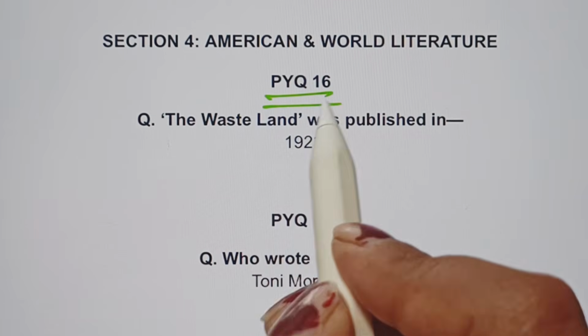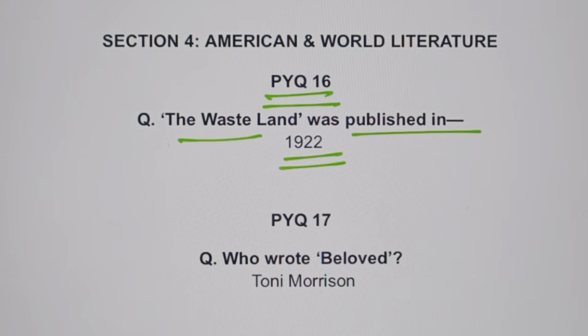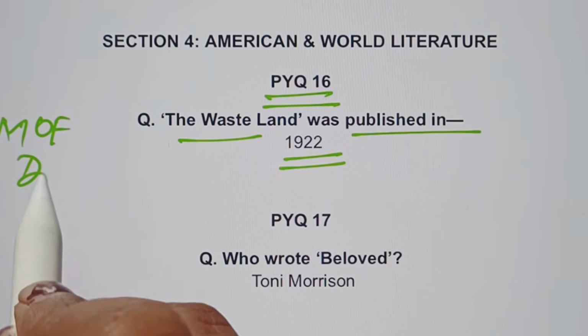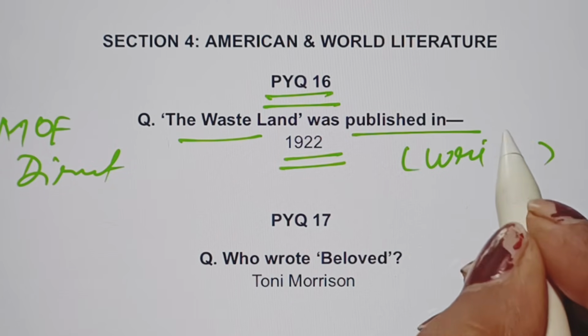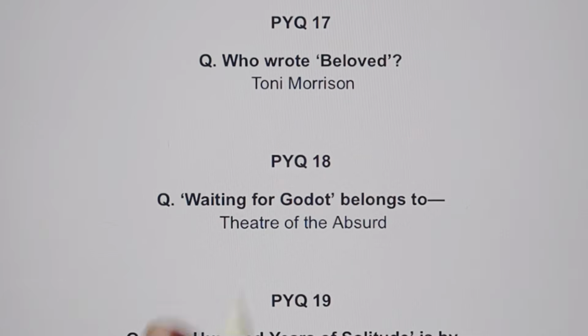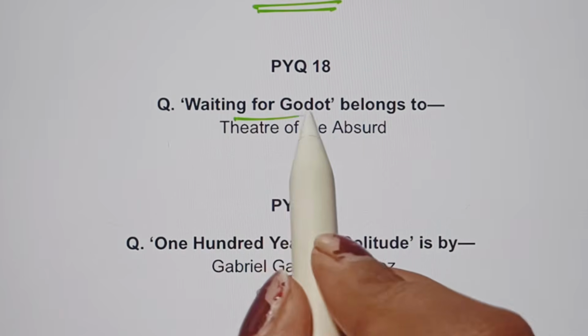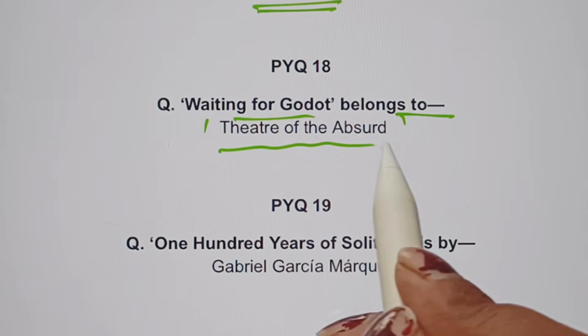It is PYQ 16. The Waste Land was published in which year? It is 1922, and it has come in the match the following question and in the direct type also. Do let me know who has written The Waste Land. Okay. Who wrote Beloved? It is Toni Morrison. Waiting for Godot belongs to which particular genre? It belongs to the Theatre of the Absurd.